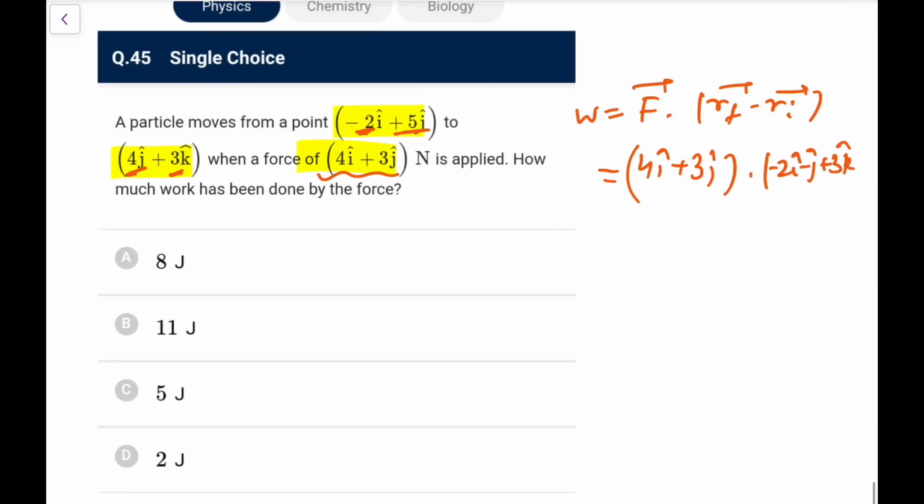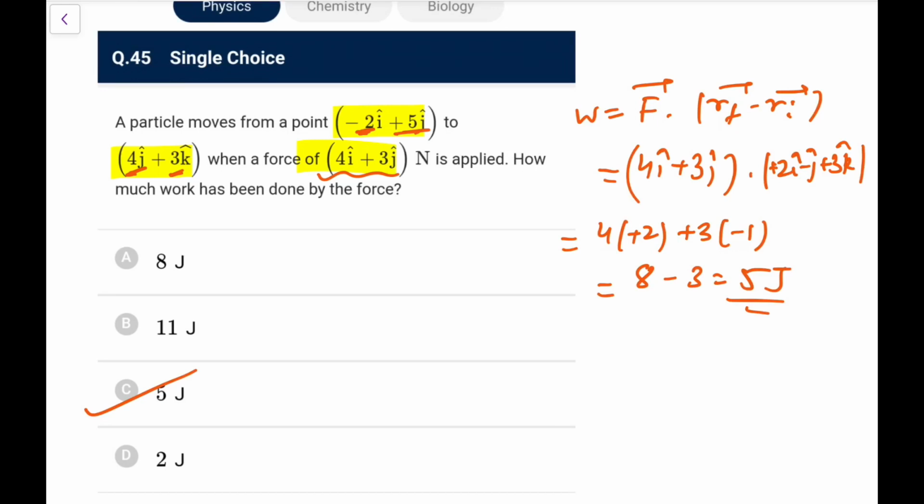So be careful, don't directly subtract without looking at it. So it would be 4 into minus 2 plus 3 into minus 1, if I am right, or yeah, minus will become plus 2. Okay, 0 minus 2, so be careful. 4 plus 2 plus 3 into minus 1, let me check. Yes, so it is 8 minus 3, that is 5 joules. So do it carefully, otherwise you can commit a mistake in such an easy question.